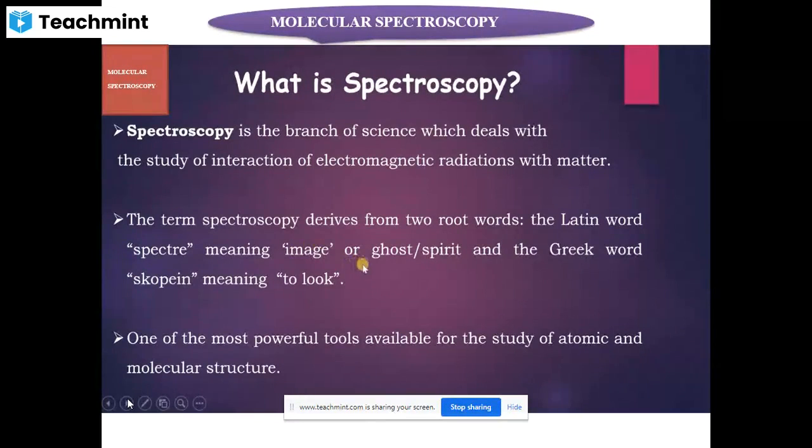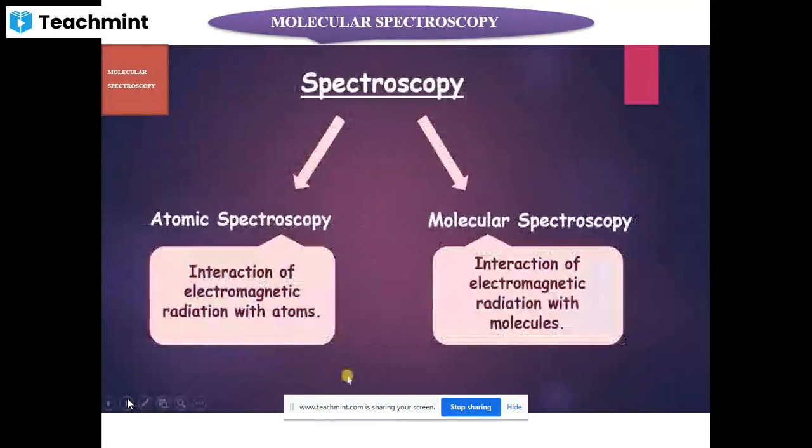The term spectroscopy derives from two root words. One is the Latin word spectre, meaning image or ghost, and the other is the Greek word scopein, meaning to look. Spectroscopy has proved to be one of the most effective techniques and a powerful tool for studying atomic and molecular structure.